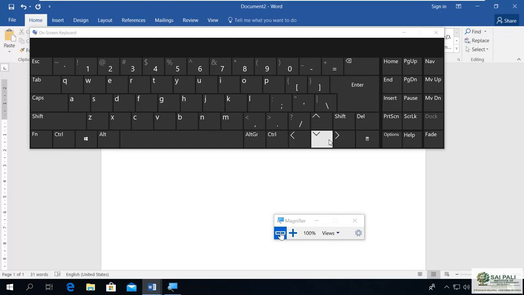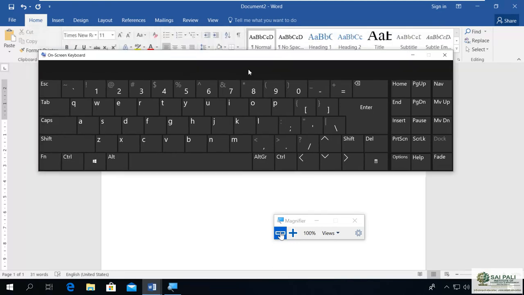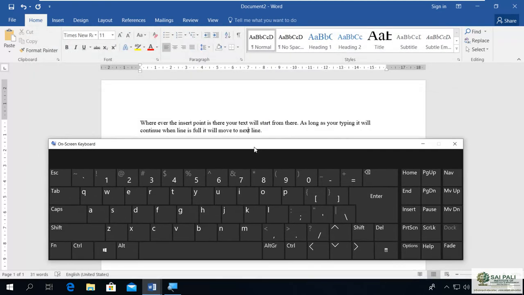This left and right arrow will move the insertion point one by one. You can see here our insertion point is on next.